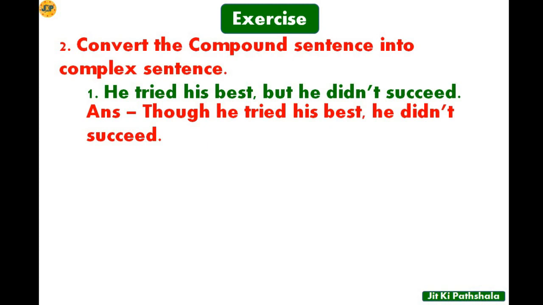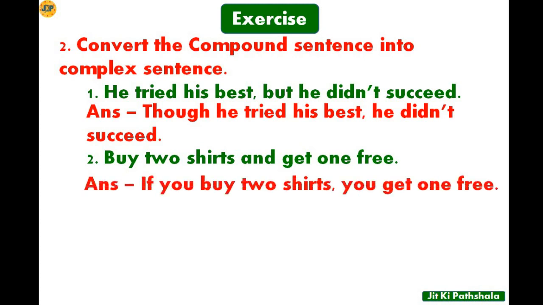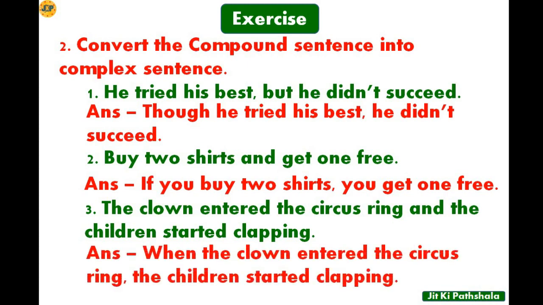Okay, let's move on to the next question, and that is buy 2 shirts and get 1 free. So the answer will be, if you buy 2 shirts, you get 1 free. So next question. The clown entered the circus ring and the children started clapping. So the complex sentence: when the clown entered the circus ring, the children started clapping. So remember, whenever you change any sentence into complex sentence, you have to put a comma here. After a clause, you put a comma.